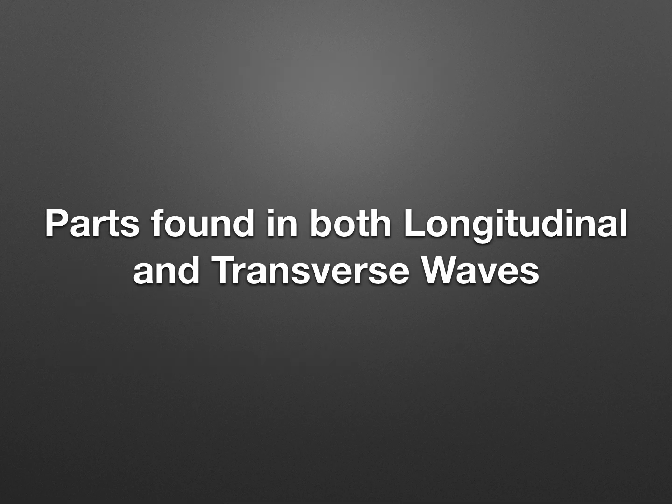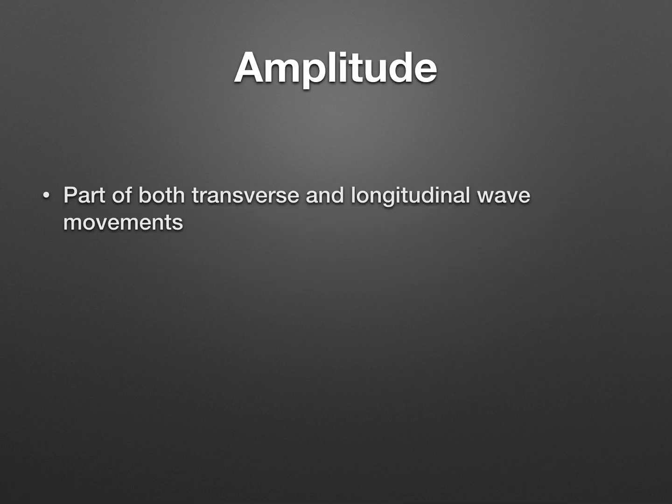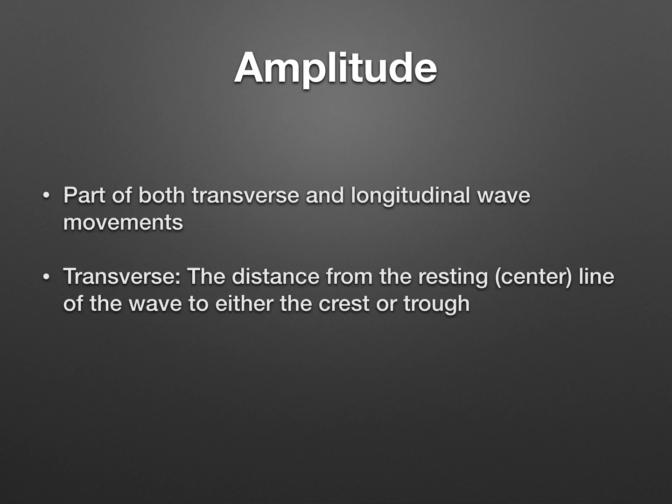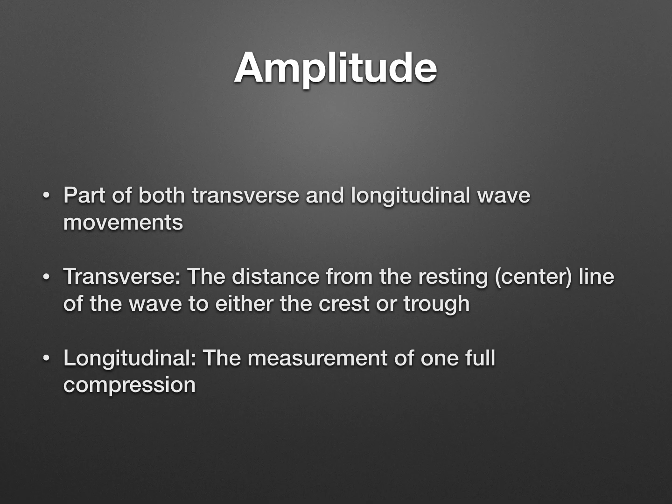Now, we're going to talk about the parts that you'll find in both longitudinal and transverse wave movements. First of which is amplitude. You can find this in both of the wave movements. In a transverse wave, it's the distance from the resting line of the wave to either the crest or the trough. How high or low that wave goes is known as the amplitude. Amplitude, if you don't know, also means how much power the wave has. And in a longitudinal wave, it's the measurement of one full compression. When we draw these waves together, we will explain more what they mean.